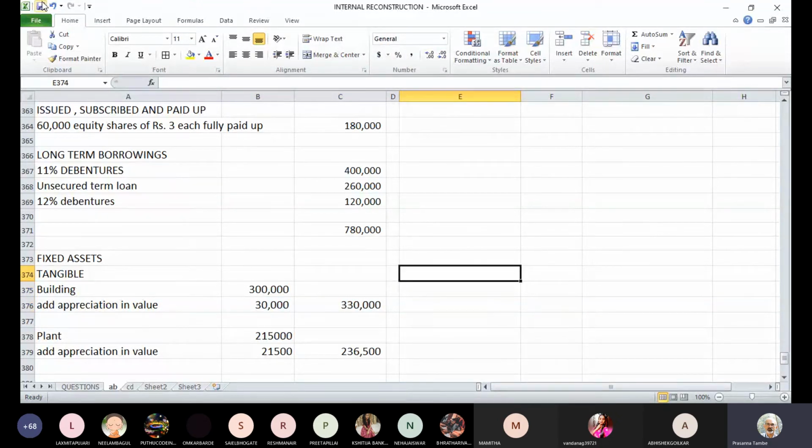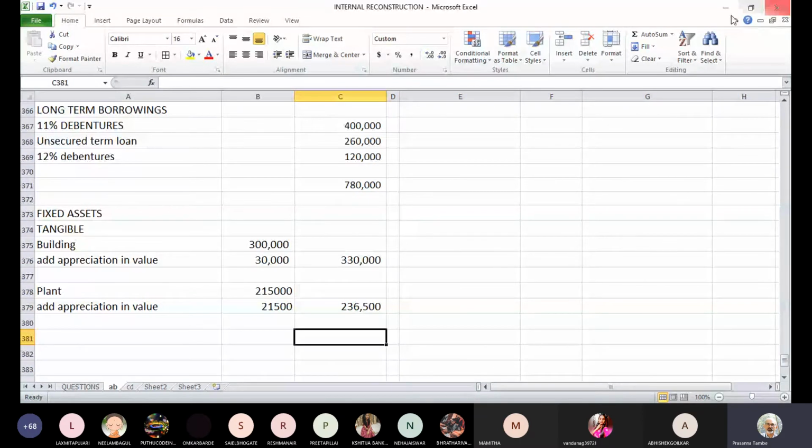There was a goodwill, but that has been written off. So goodwill is not there. So these are the only two items. We can take the total, 5,66,500. That can go to the balance sheet now.